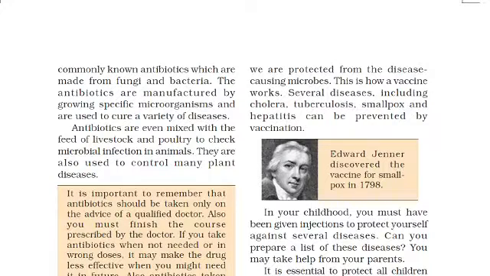Antibiotics are manufactured by growing specific microorganisms and are used to cure a variety of diseases.